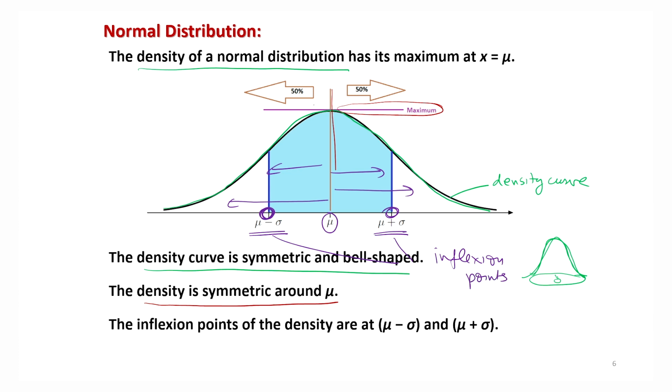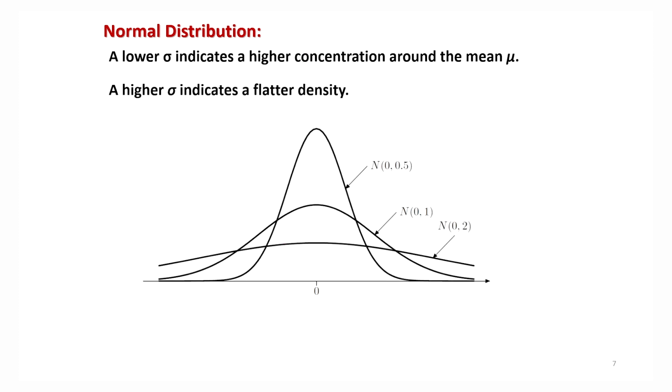Right. And if you try to divide the entire density into these two equal parts, then this part is 50% and this part on the right-hand side is also 50% of the total area. Right. So now let me give you an idea of how the curve will look by changing the value of sigma square.